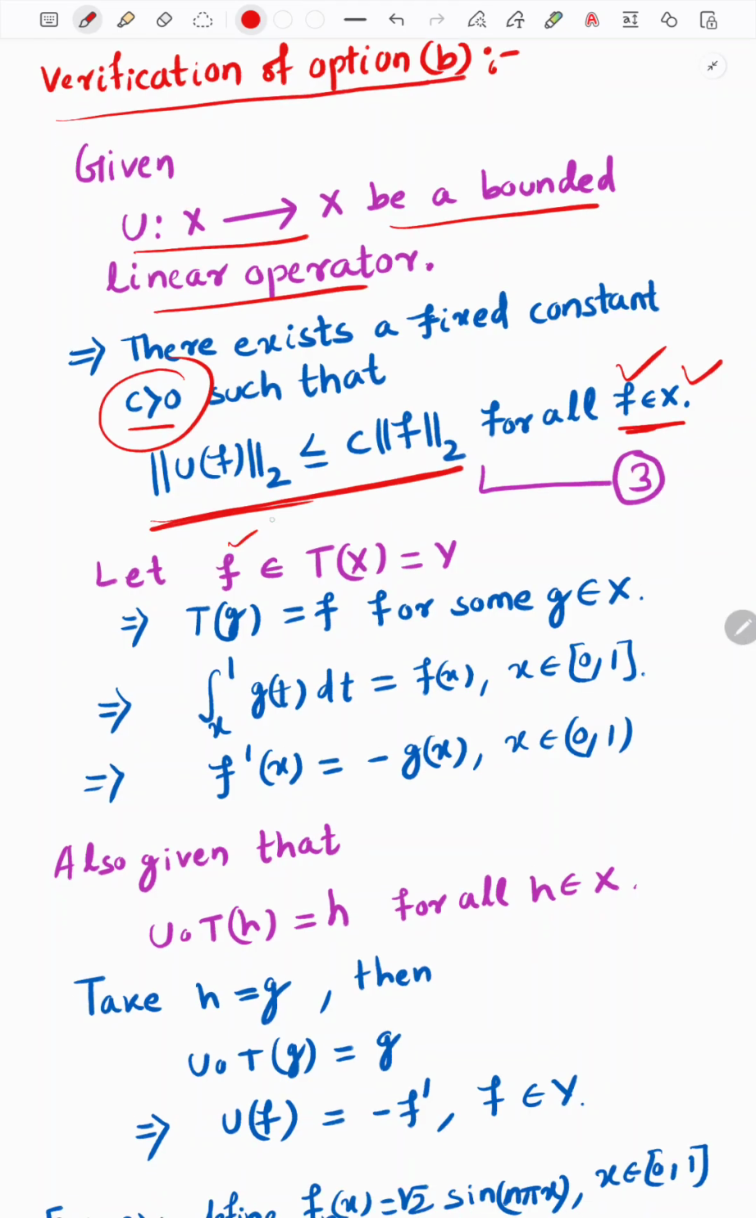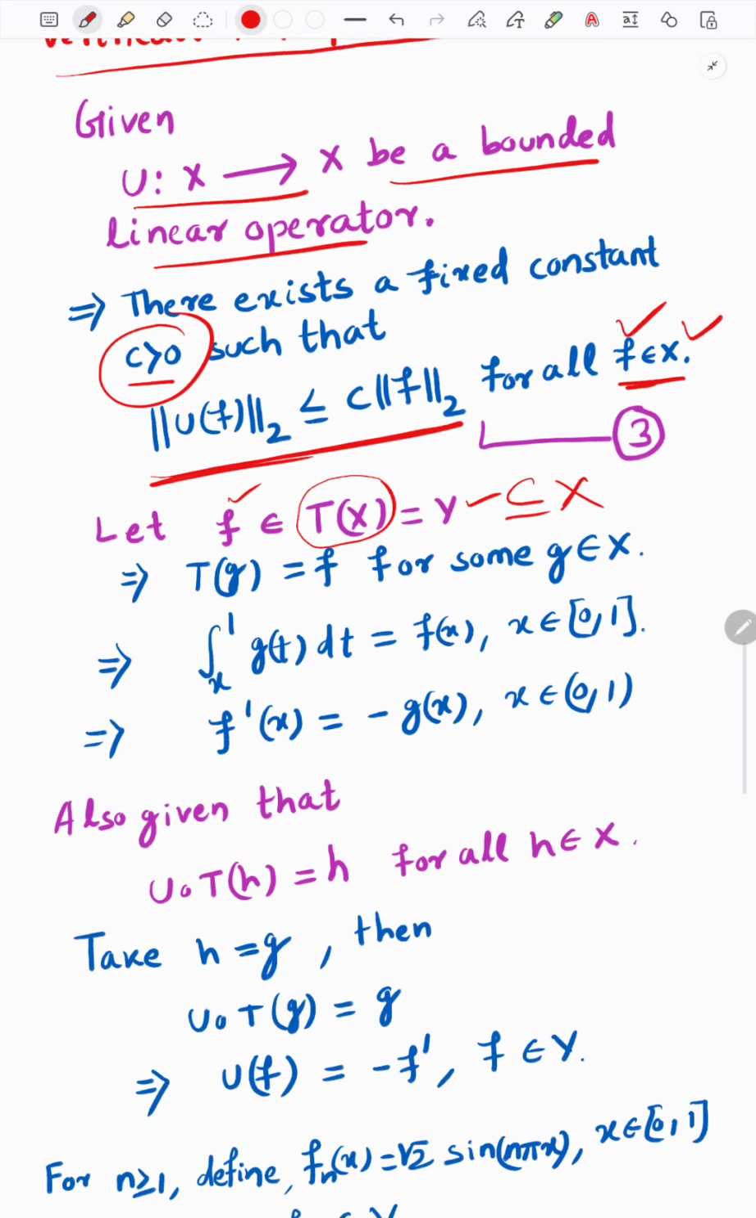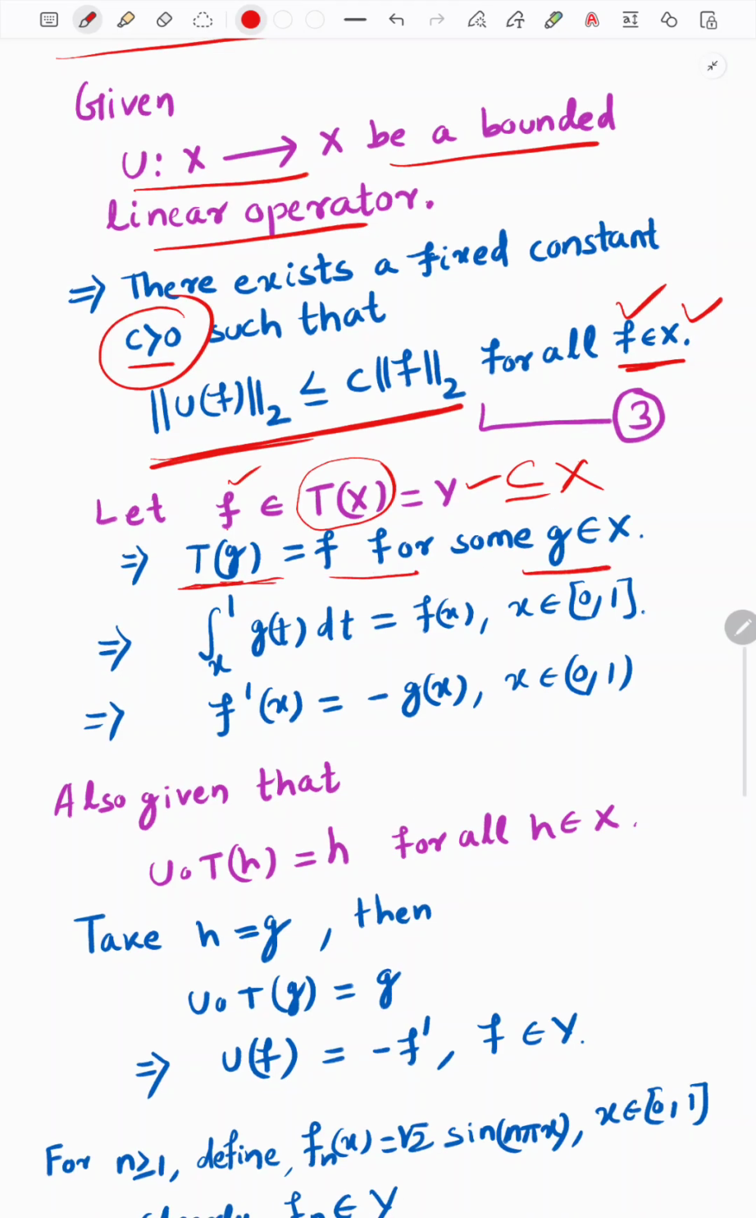Now we will take an element f belonging to Tx, which is nothing but our notation Y. We take an element because this image set is a subset of X. Since this relation 3 is true for all f belonging to X, this relation also holds for f belonging to Tx. Since f belongs to Tx, it is an element from the image set, so this implies what? There exists an element g in the domain set so that Tg is equal to f. I hope it is clear.